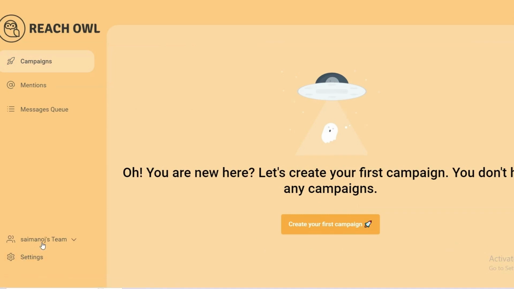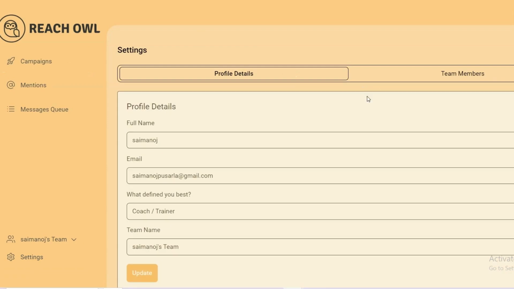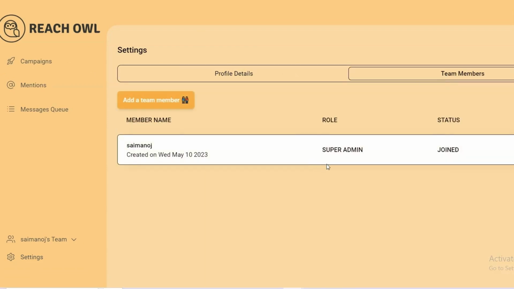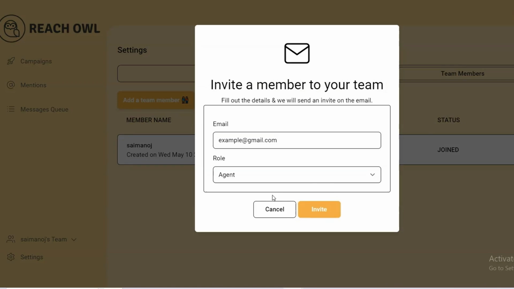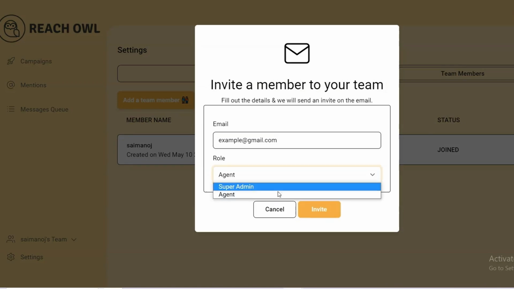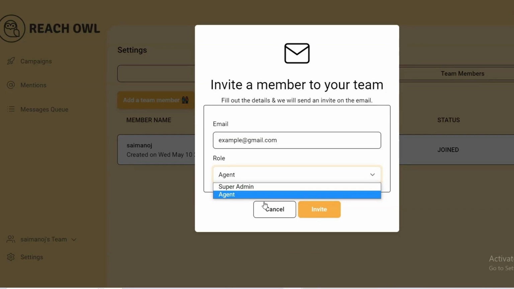Coming to this, you can see this is my team. You can create your own team by clicking on settings and team members. You can add multiple members, depending upon your plan. As an agent or super admin, the agent has limitations, but the super admin doesn't have any limitations.